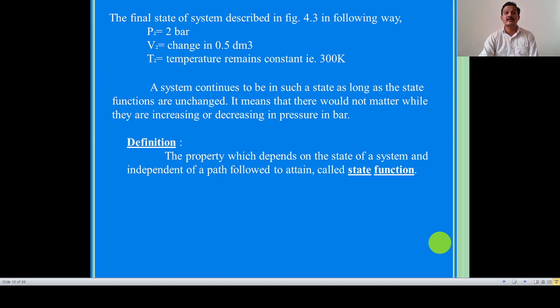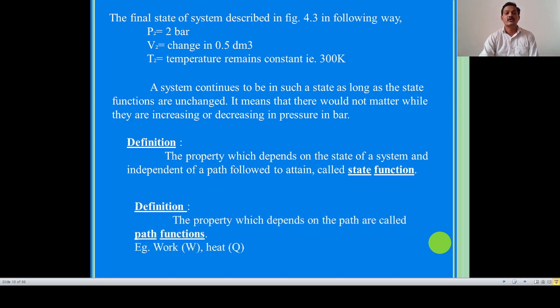So what is meant by path function? The function or property which depends on the path is called a path function. Only two path functions are there, that is work and heat.